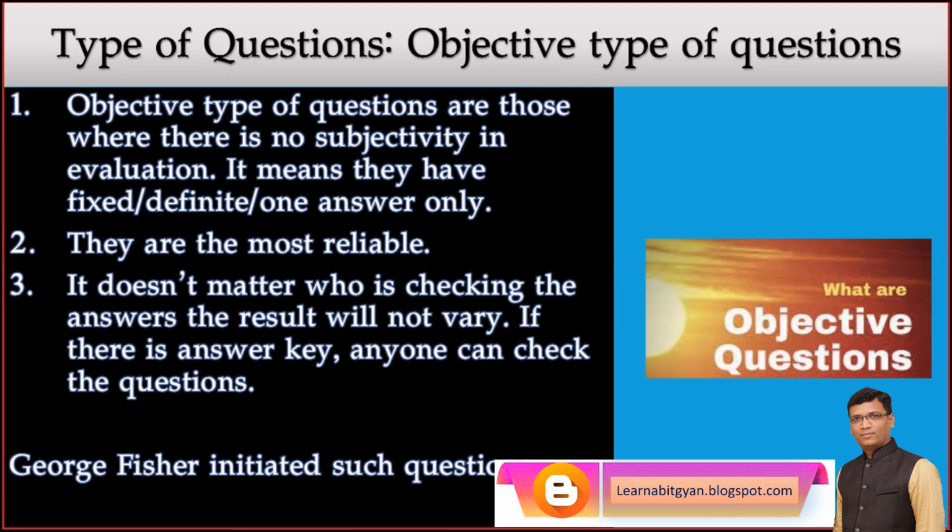Because they have only one answer, they are reliable, means whenever you check or whoever checks the answer, the marks will be the same and the same only. It doesn't matter who is checking your paper. So objective questions, the simple definition is they have a fixed answer, and there is no scope of subjective evaluation. It has objective evaluation. Even a language teacher can check a science MCQ.